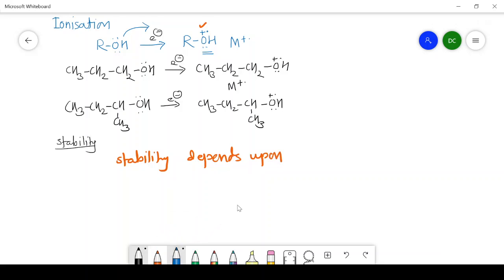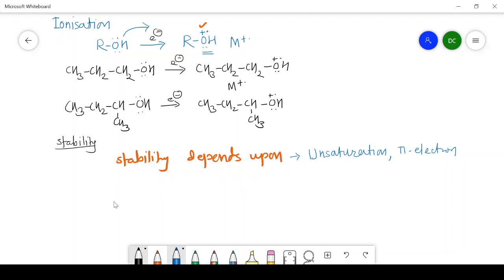It means that it depends upon the presence of unsaturation or pi electron system. If there is a presence of unsaturation or any pi electron or aromatic ring near to the cation, then that molecular ion is more stable.